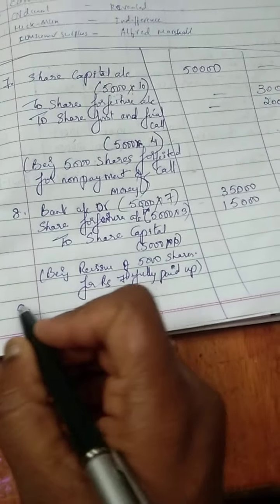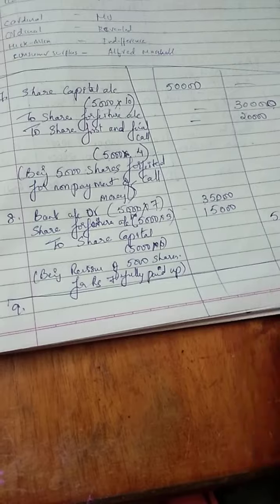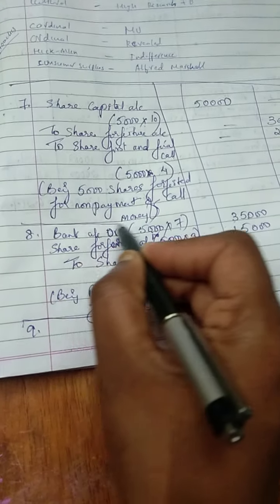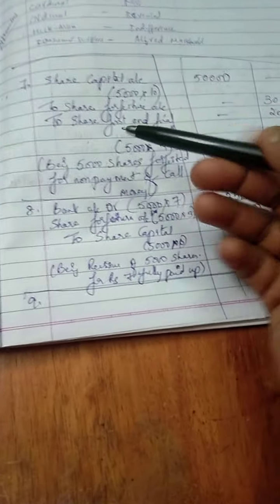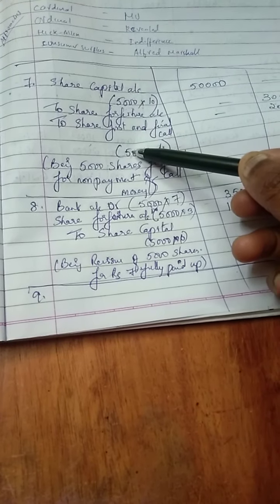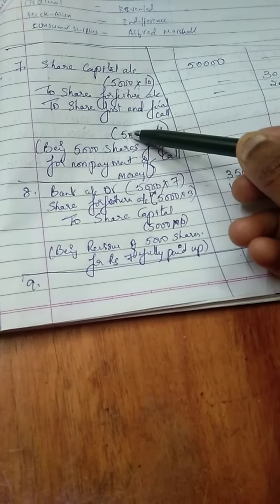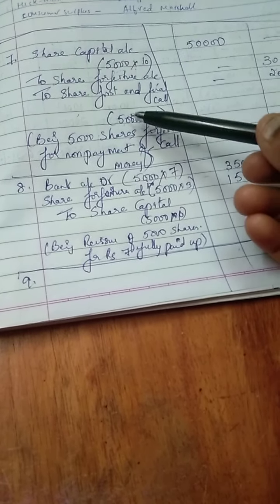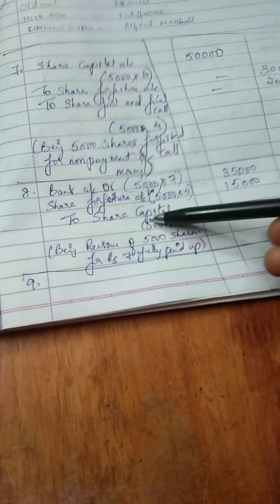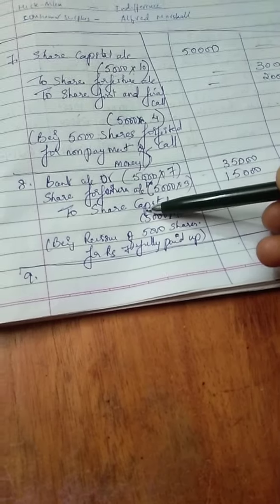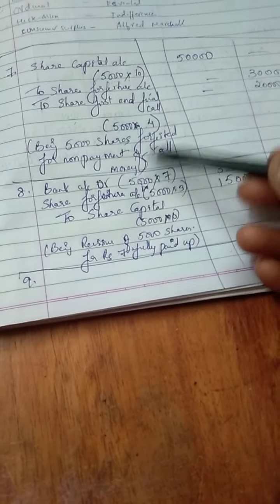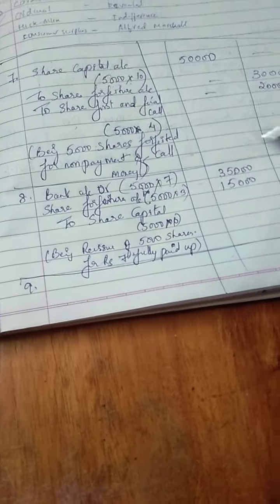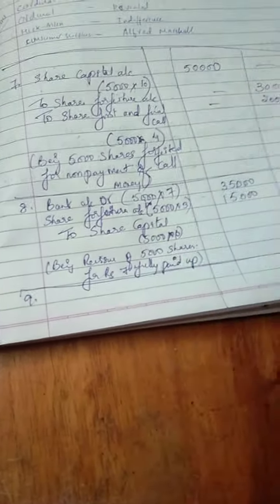Now moving on to your 9th journal entry. I said one entry, the 7th, is for cancellation of those shares for non-payment of call money. Then I'm reissuing those forfeited shares. Those cancelled shares are reissued. Then I make a profit out of these. Okay, so what will I do? I have to set right thing.